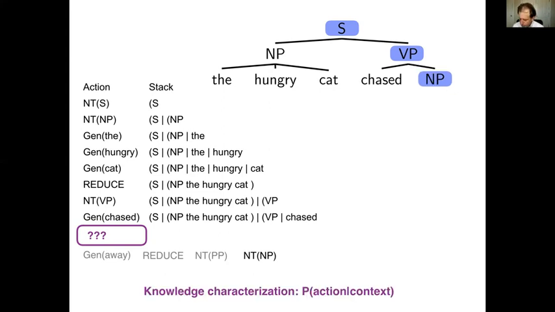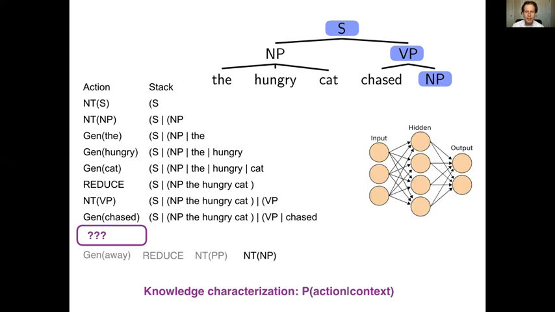The general problem is that we need to characterize this conditional distribution, the probability of action on context. And the question of how we use the context is entirely going to be the question of how we actually do integration of deep learning techniques with this incremental symbolic structure generation process. So we're going to take these neural models and use them on the context in some way. There's a variety of ways we could do this. Note that here are the resources that we have.